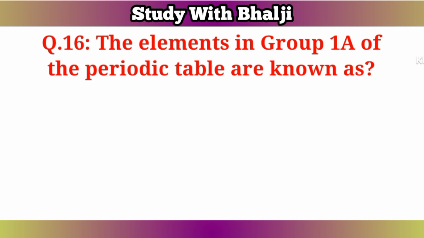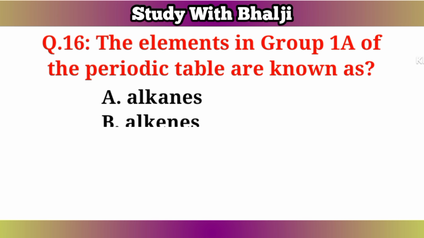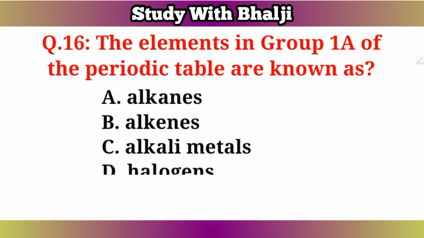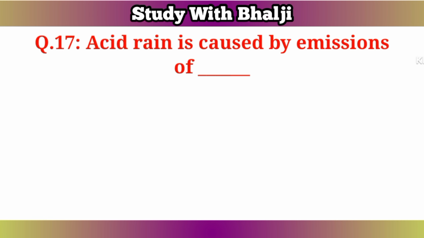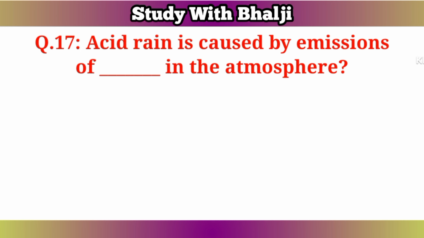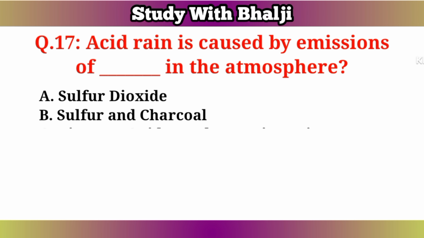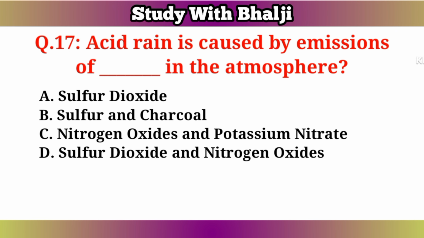Question number 16. The elements in group 1A of the periodic table are known as A. Alkanes. B. Alkenes. C. Alkali metals. D. Halogens. The answer is C. Alkali metals. Question number 17. Acid rain is caused by emissions of which gases in the atmosphere? A. Sulfur dioxide. B. Sulfur and charcoal. C. Nitrogen oxides and potassium nitrate. D. Sulfur dioxide and nitrogen oxides. The answer is D. Sulfur dioxide and nitrogen oxides.